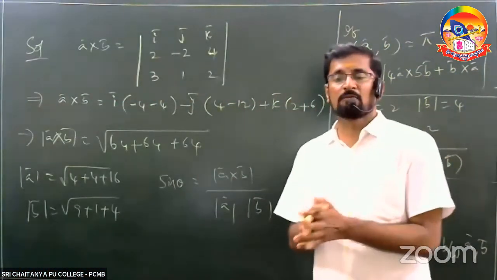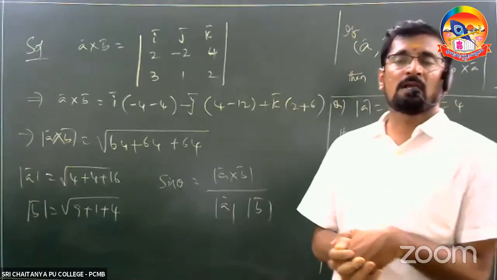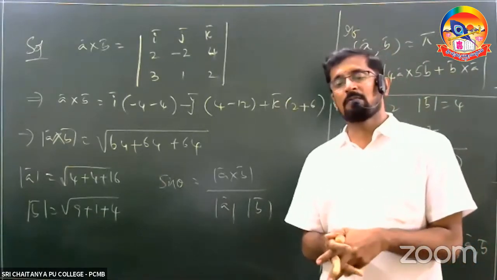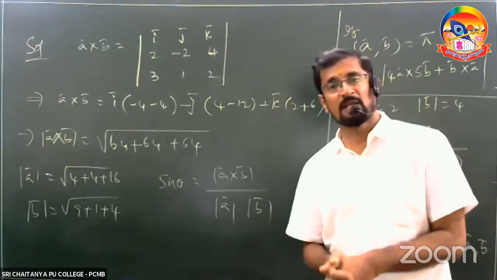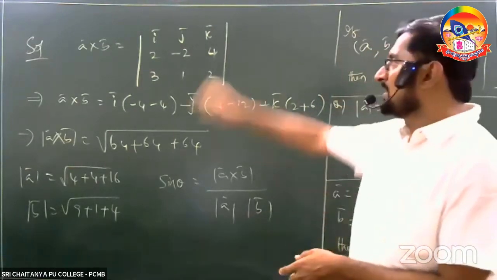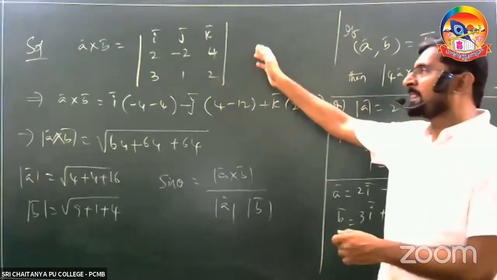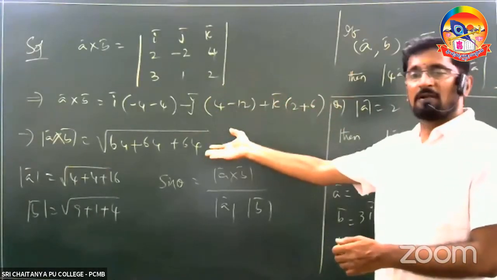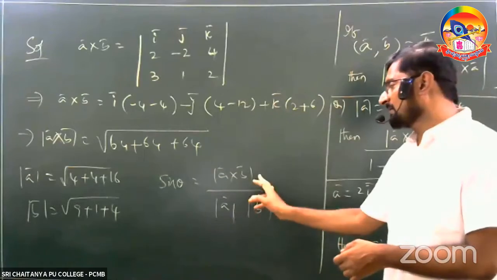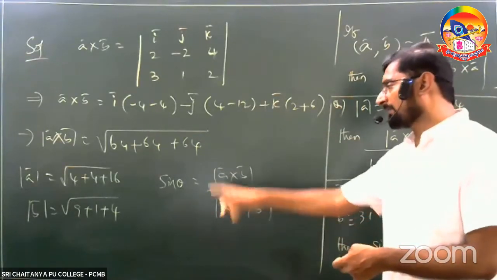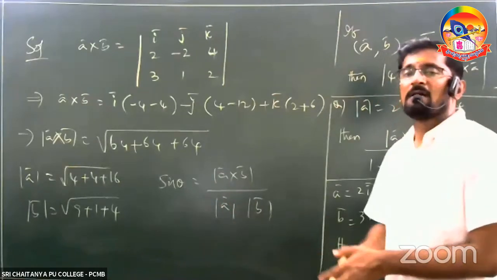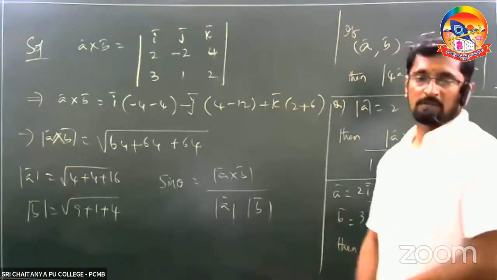Sin theta is equal to mod A cross B by mod A into mod B. Initially you should find A cross B, which is the determinant, and the magnitude of that result. Then the magnitude of A and the magnitude of B. Substitute all the values and you are going to get the answer.